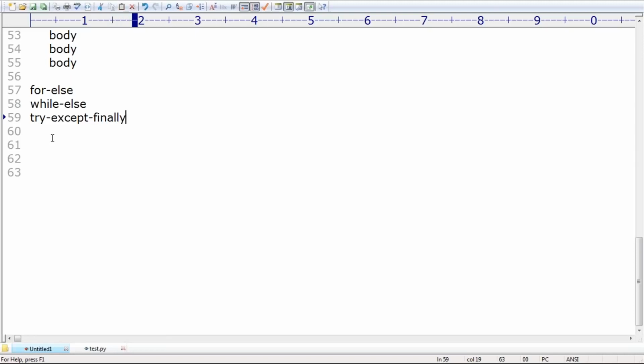There also else is there. So else is going to come with the if statement, with loops, and with try except finally blocks also.